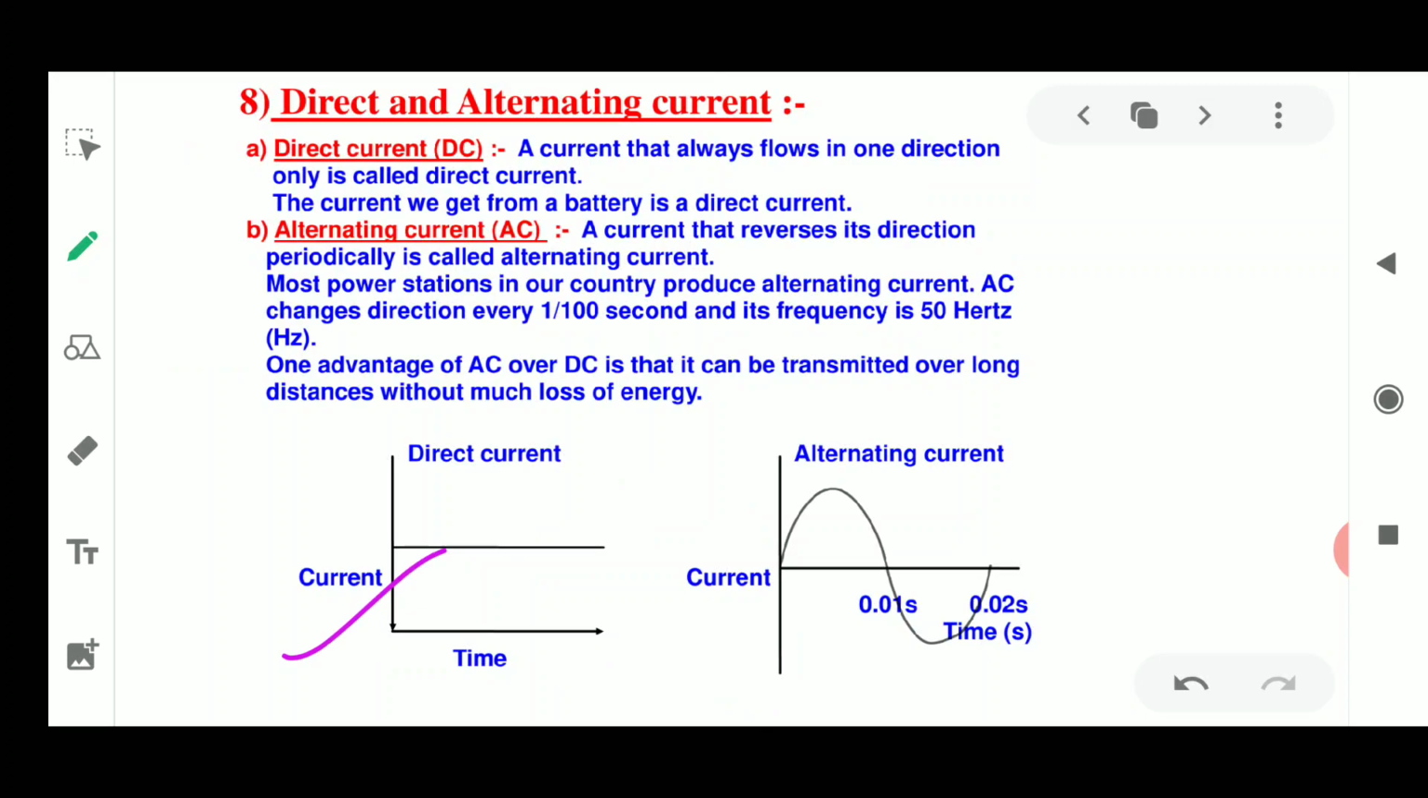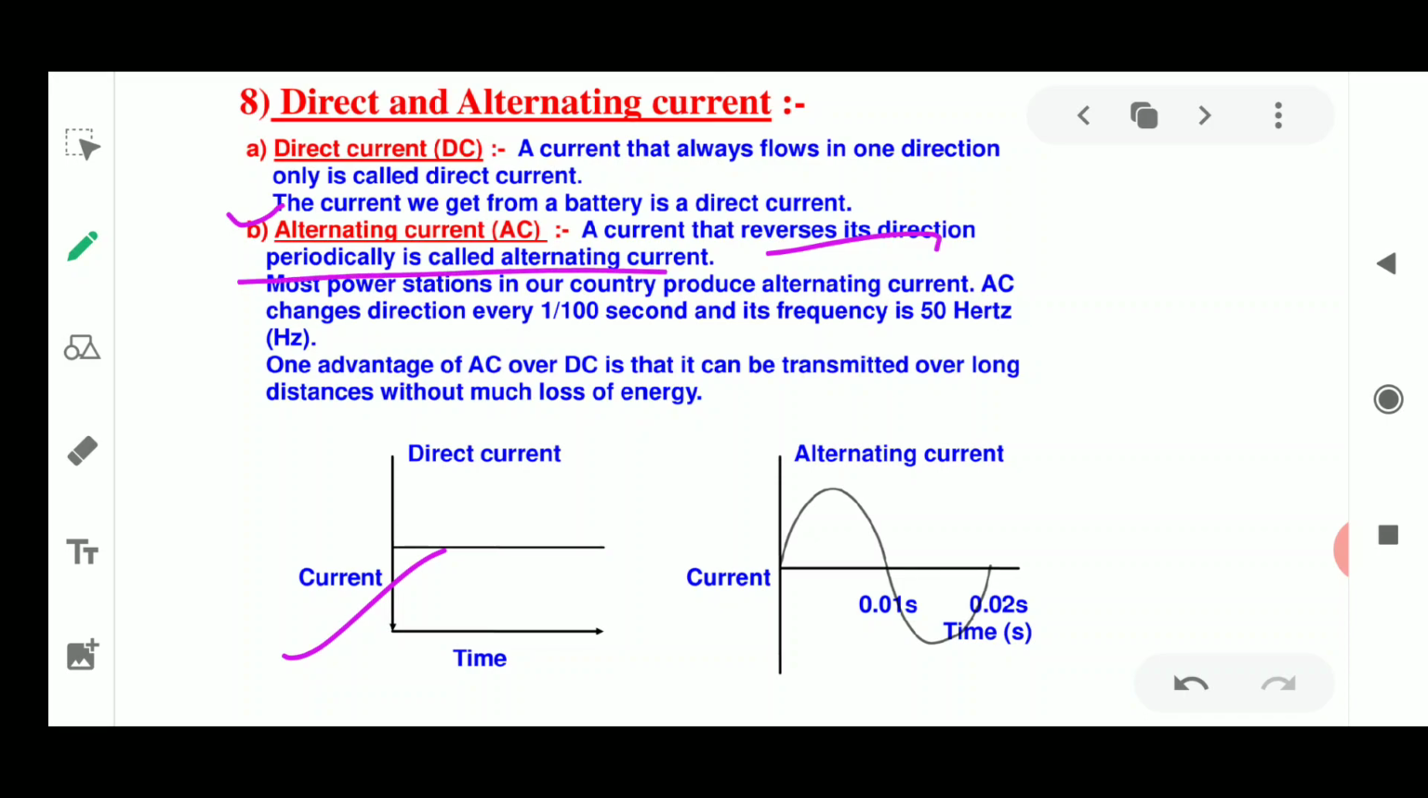Now what is alternating current? One example of direct current is the current which we get from the battery, which flows only in one direction. Now if the current is reversing its direction periodically, it is known as alternating current.